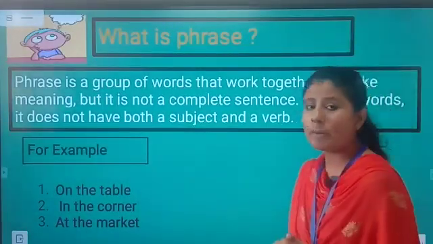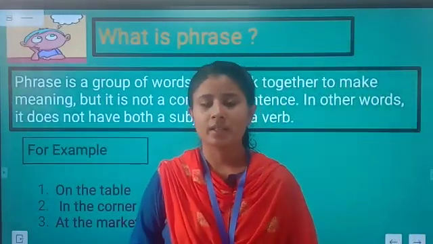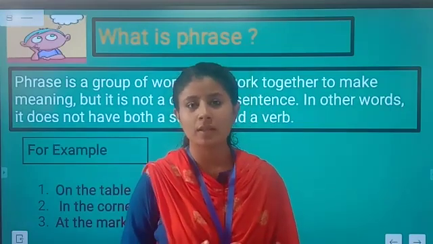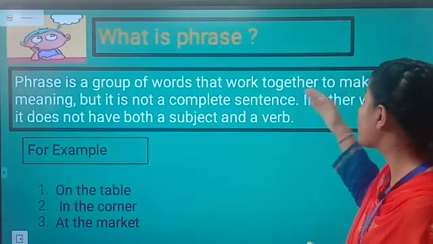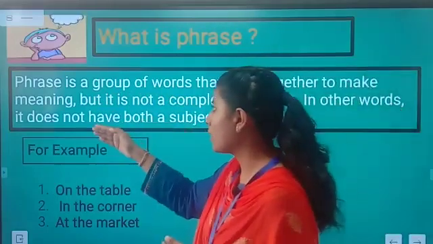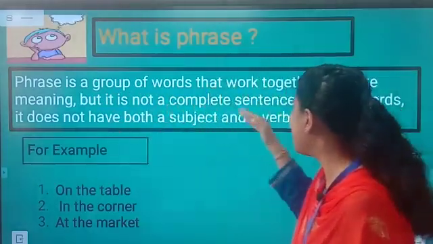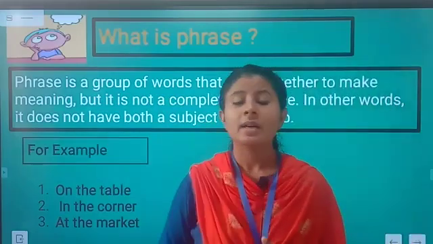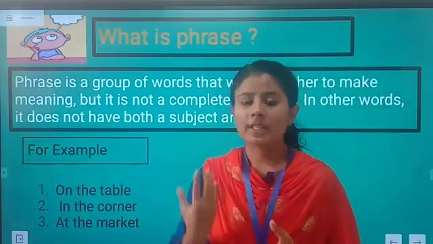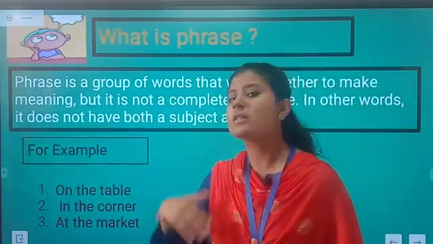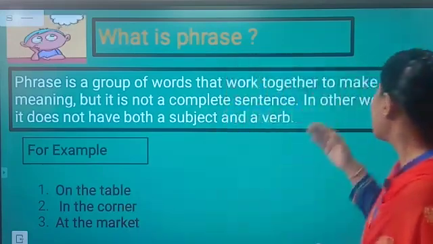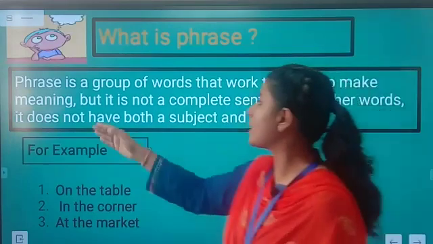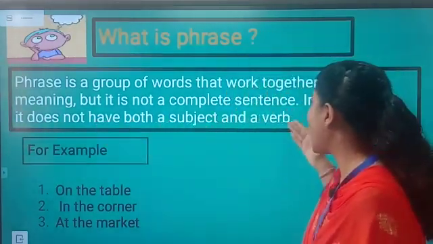Now the next topic is phrase. Do you know what is phrase? Students, a phrase is a group of words that work together to make meaning, but it is not a complete sentence. Means a phrase is a group of words which conveys some sense but not the complete sense. In other words, it does not have both a subject and a verb.